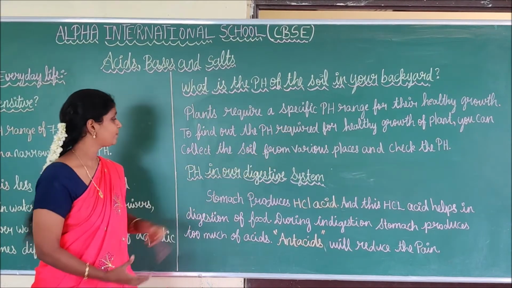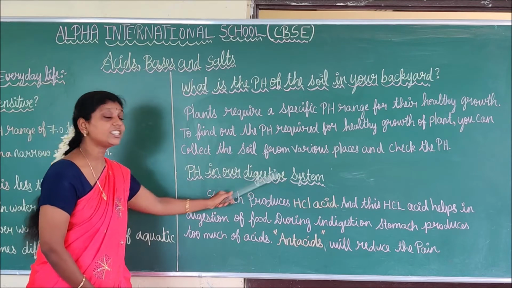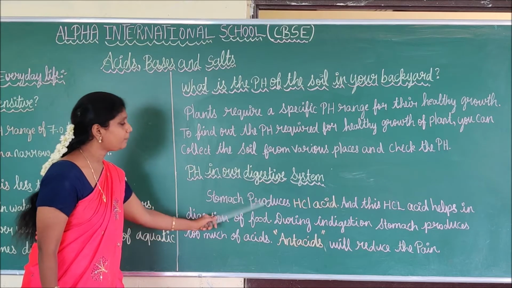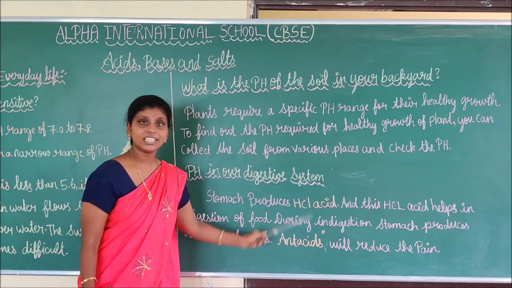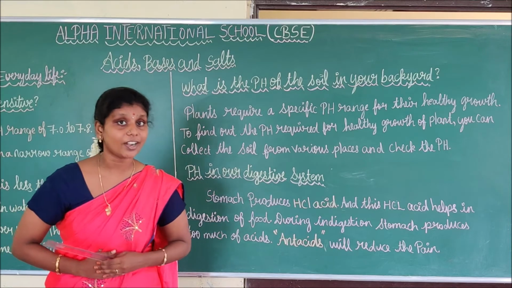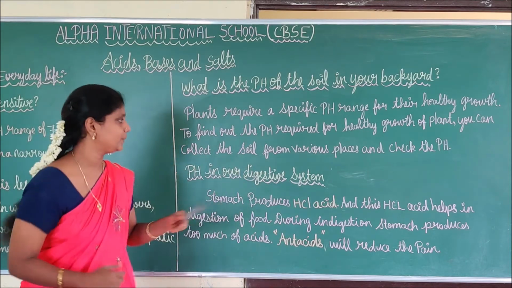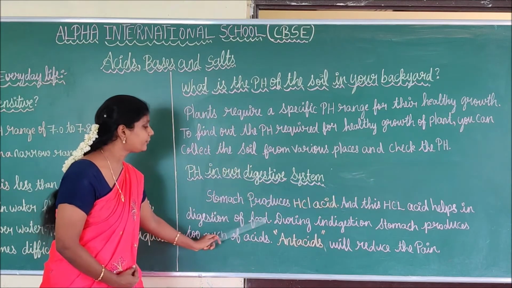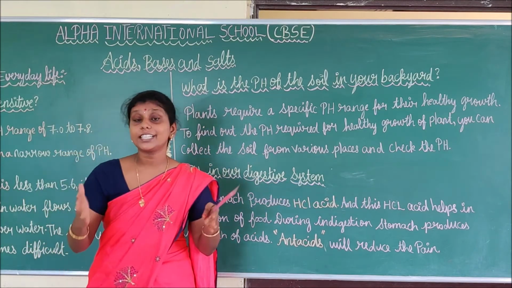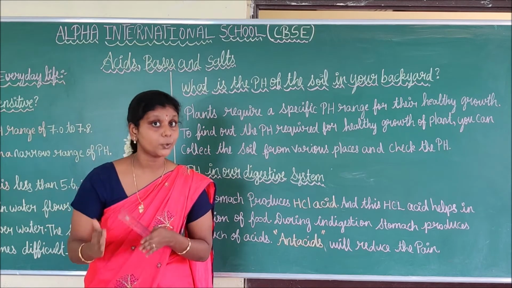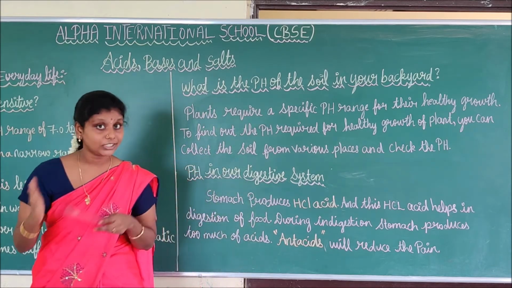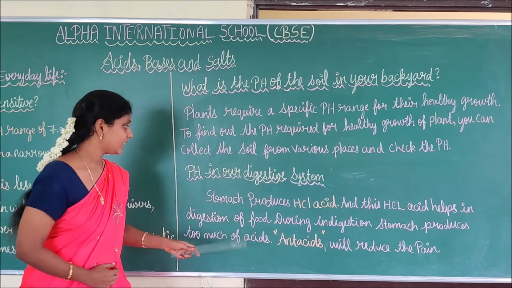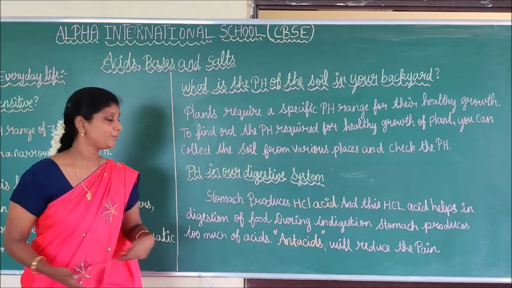Do you understand, students? Next, pH in our digestive system. The stomach produces hydrochloric acid. It is very interesting, no? The stomach produces what acid? Hydrochloric acid. And this hydrochloric acid helps in the digestion of food. Why is hydrochloric acid present in our stomach? It helps digestion. For that purpose, hydrochloric acid is present in our stomach. It is a very interesting fact, no?